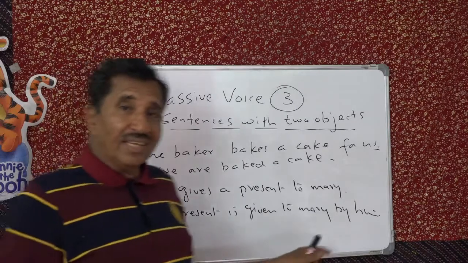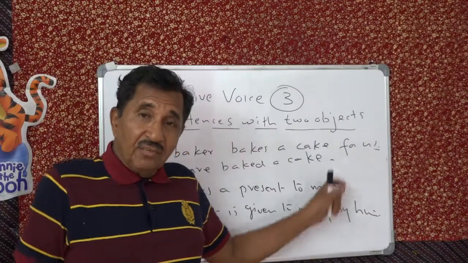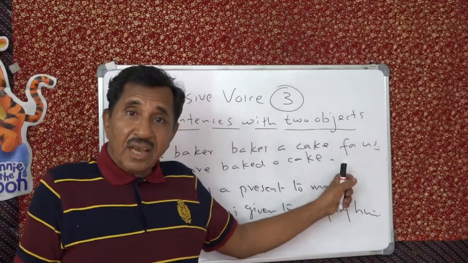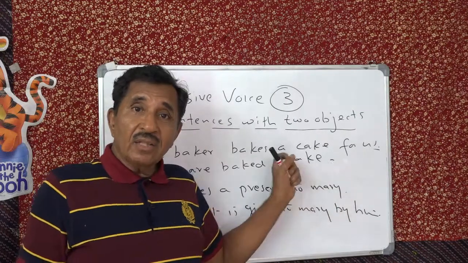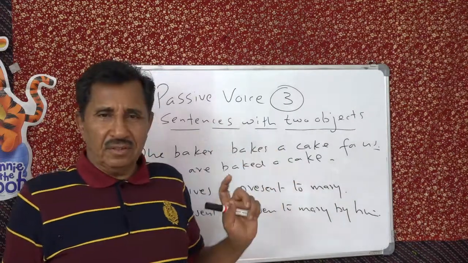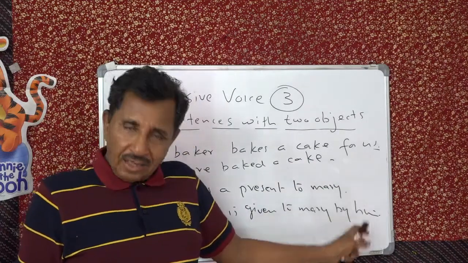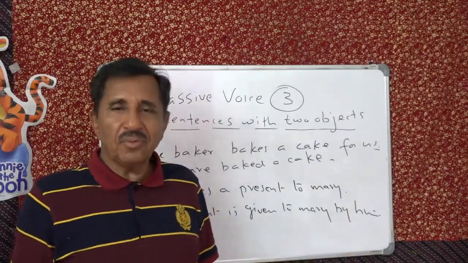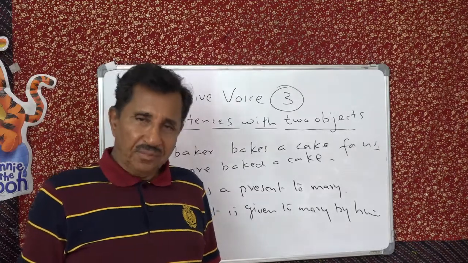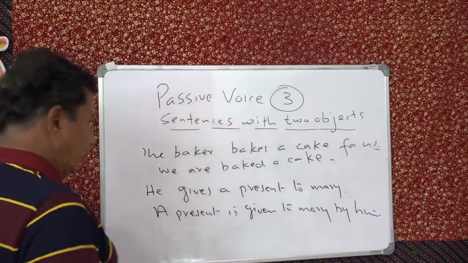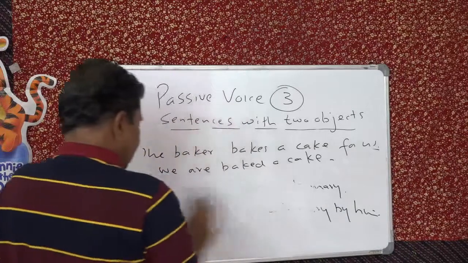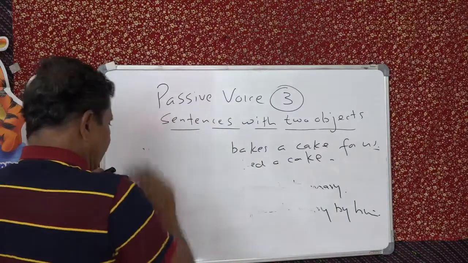When there is a "for" object, start the passive with the object without preposition. When there is a "to" object, start the passive with the "to" object. Clear? Yes. So I think that is now clear to you.